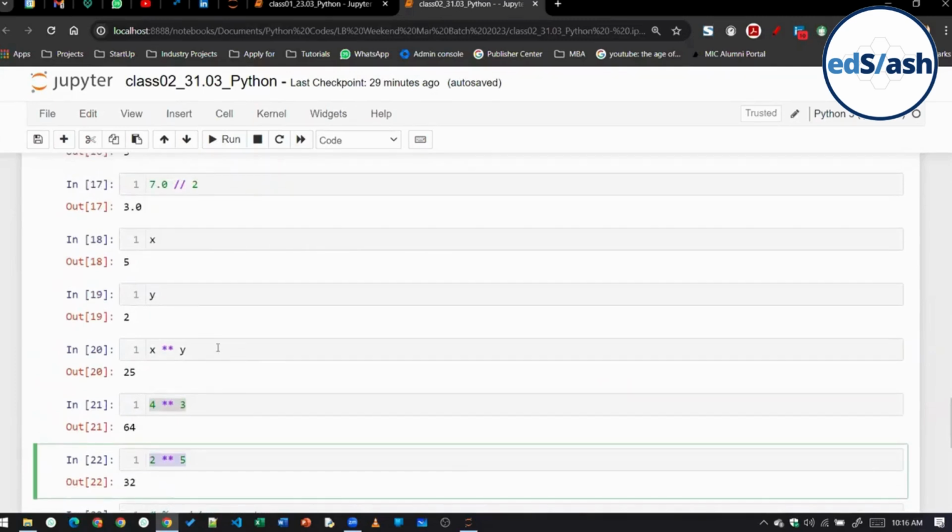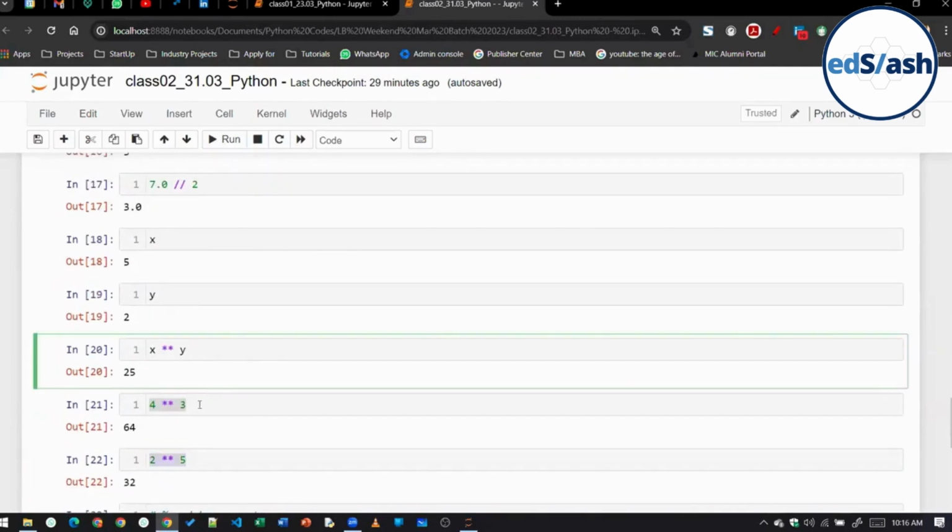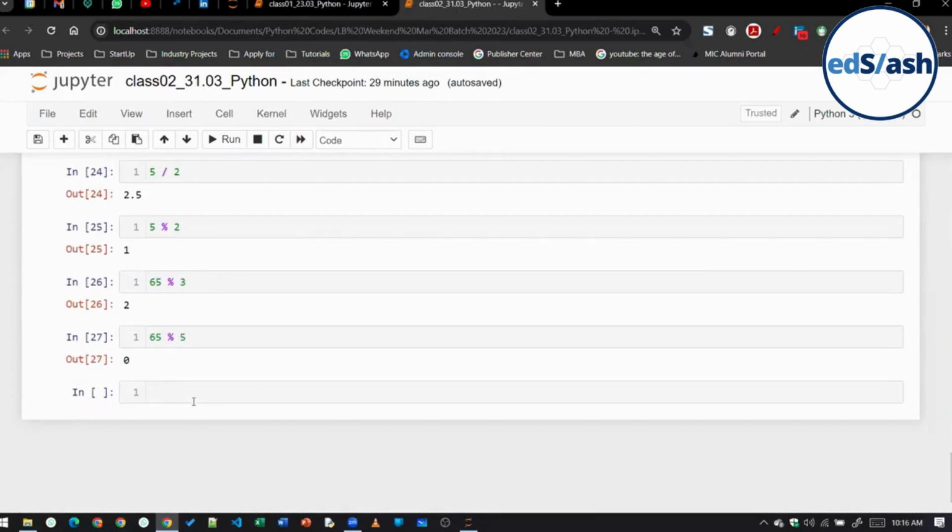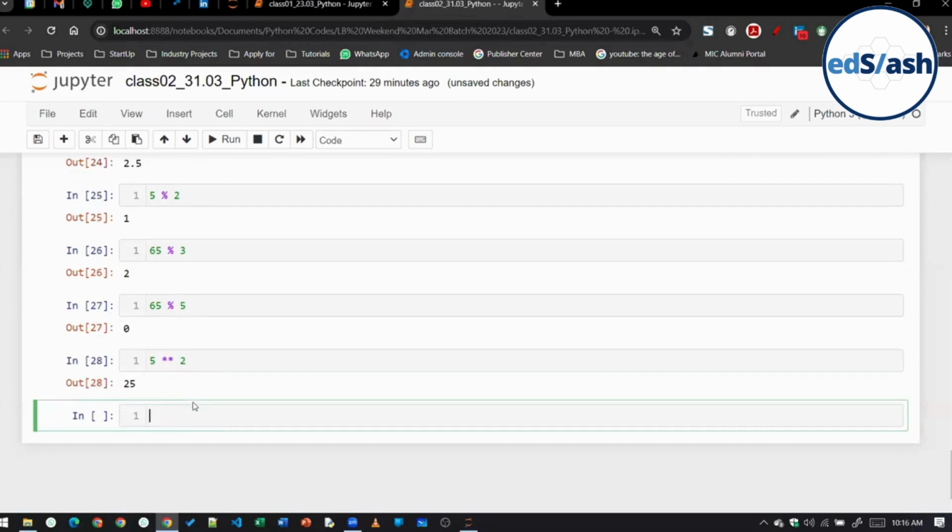See, the exponent operator is basically giving us the output of the power of something. Suppose you want to calculate 5 raised to the power 2, so you can write 5 double asterisk 2. So this is 5 squared. Similarly, if you enter 5 power 3, that is 5 cubed. Clear everyone so far?